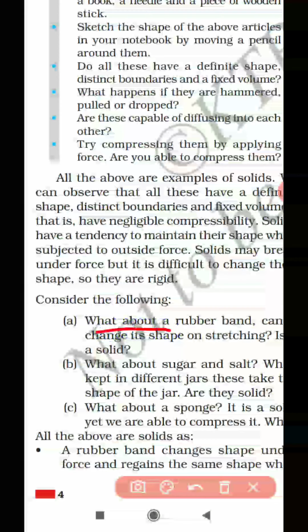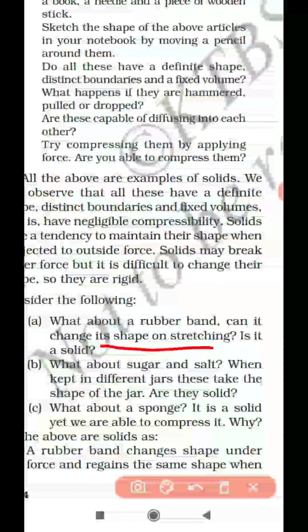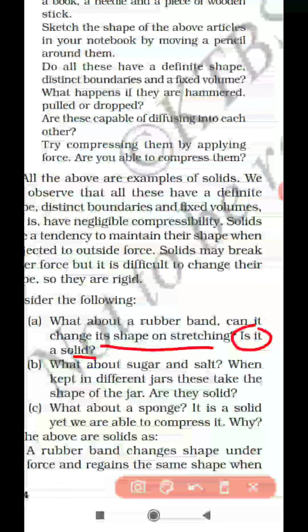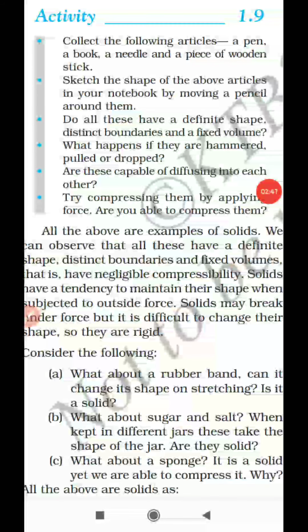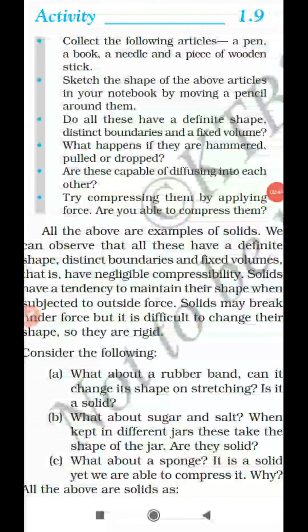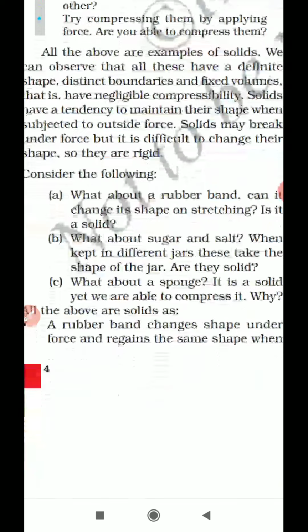One is: what about a rubber band that can change its shape on stretching? Is it a solid? See, you can stretch the rubber band, right? As I said earlier, one of the important properties of a solid is that its shape cannot be changed and it cannot be compressed. So now the question arises: is a rubber band called a solid or not? Solid means it should not change its shape, but a rubber band changes its shape by a small amount of force. So we have an explanation here.